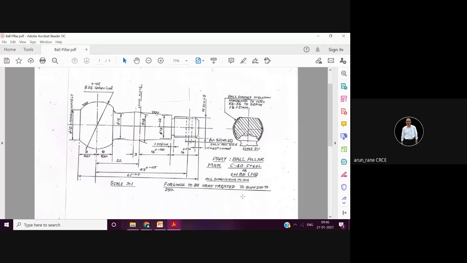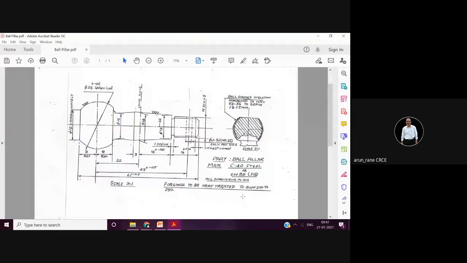If it is going 3 mm inside, that means it is soft. If it is going only 1 mm inside, that means it is hard. And then it is mapped to a number, whether RC40, RC50, RC60. In virgin condition, that is unhardened, the normal hardness is around 18 RC. And if you heat treat it, that is, subject it to hardening and tempering, its hardness goes on increasing. So this is the principle of the hardness tester.